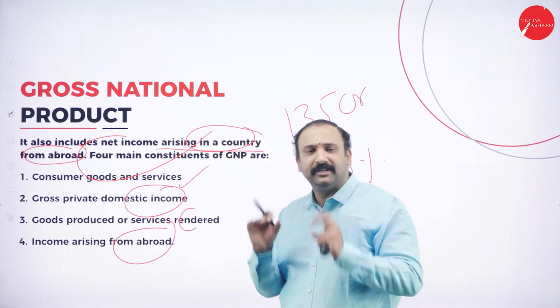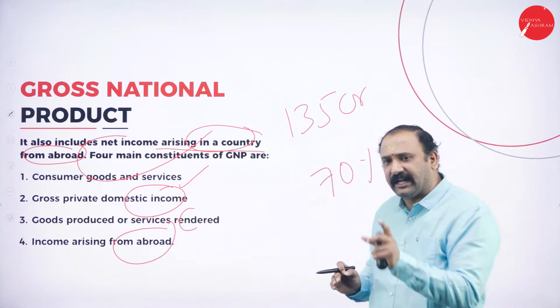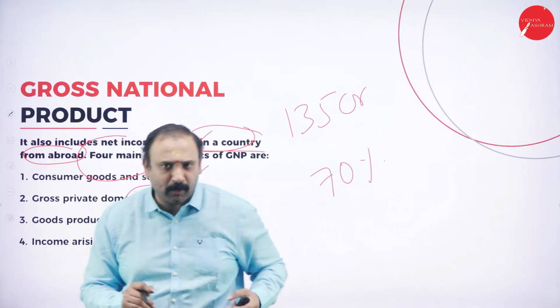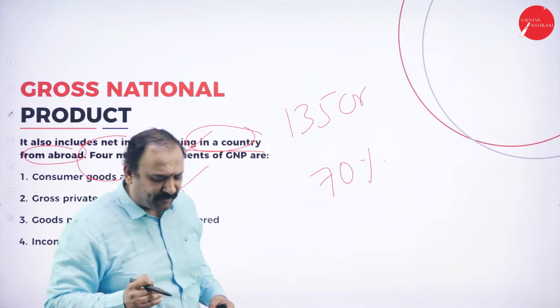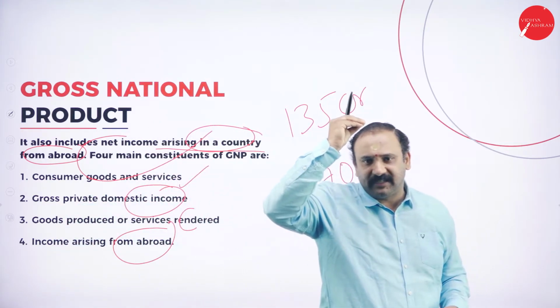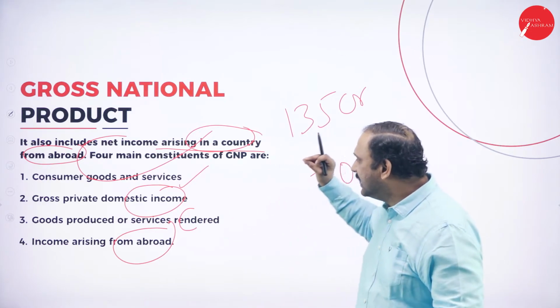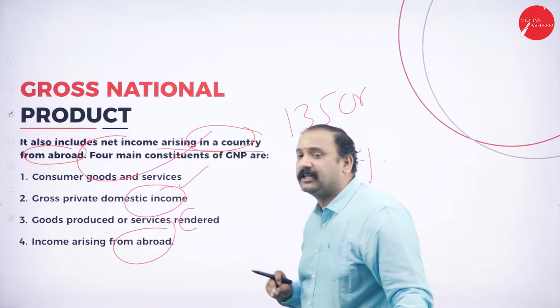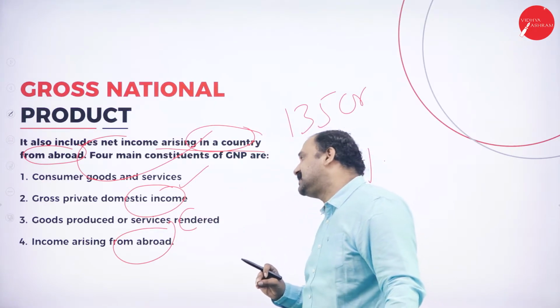So look at the four major constituents. One side, the consumer goods and services, typically FMCG, all the products that are being manufactured in our country, yes, they are definitely a part of this main constituent altogether, followed by the gross private domestic income.